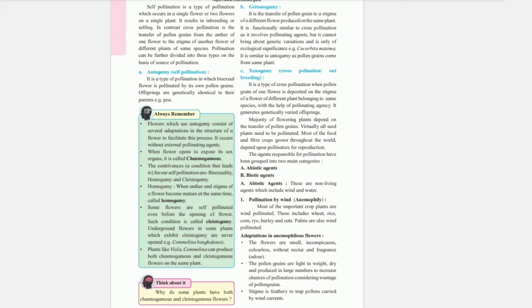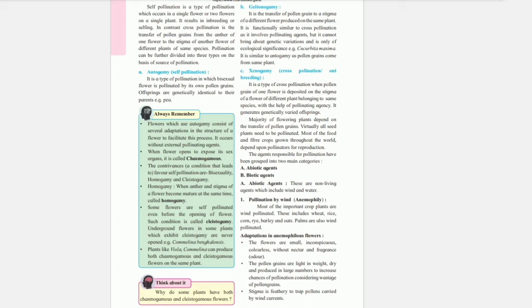Example is the pea plant. Geitonogamy, it is the transfer of pollen grain to the stigma of a different flower produced on the same plant. It is functionally similar to cross pollination as it involves a pollinating agent, but it cannot bring about genetic variation and is only of ecological significance. Example, Cucurbita maxima. It is similar to autogamy as pollen grains come from the same plant.